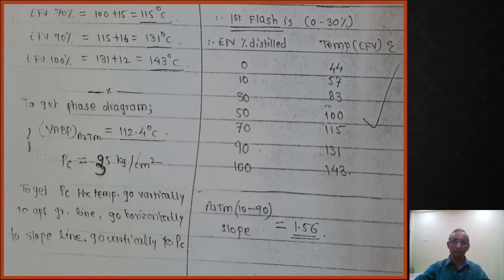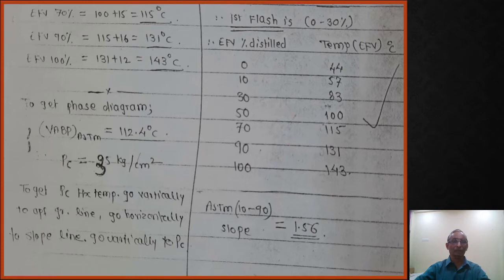The phase diagram requires the focal point, that is focal pressure and focal temperature. To find the focal point, we require critical pressure and critical temperature. So first you are going to identify critical temperature and critical pressure. That also requires the volumetric average boiling point. All the charts are related, 4 charts we require. These 4 charts require on the x-axis the volumetric average boiling point of ASTM, that is 112 from the given data.